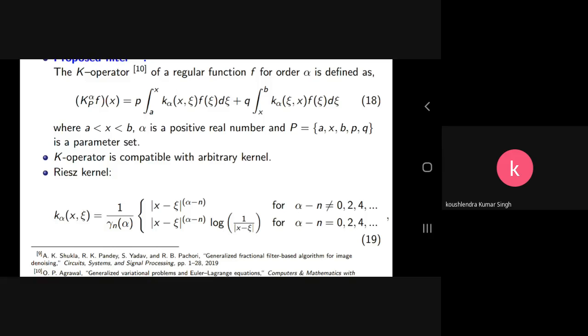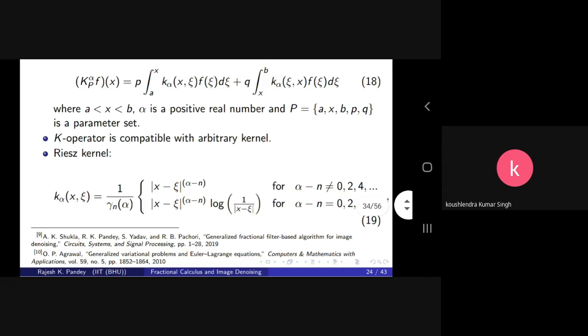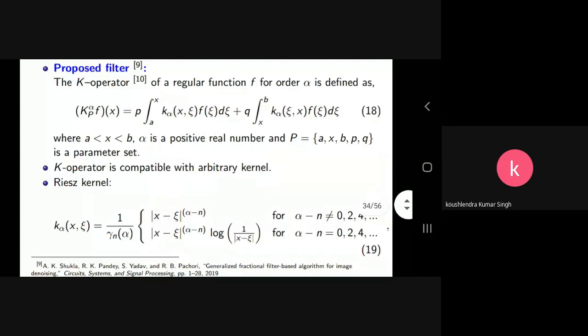So by p and q, we can adjust the values of p and q in the mask for our choice, and to get the desired accuracy in the denoising algorithm. The values of p and q you can take as 1, 2, 3, it is up to you, or you can take 1 and 0 or any scalar. Actually they are the weights in the integral operator K.